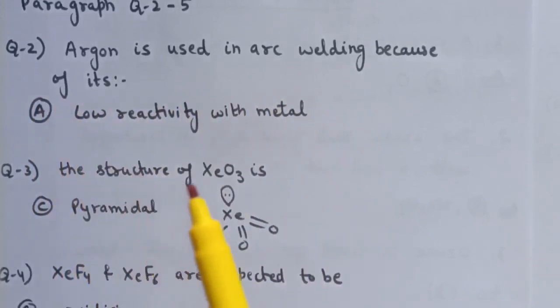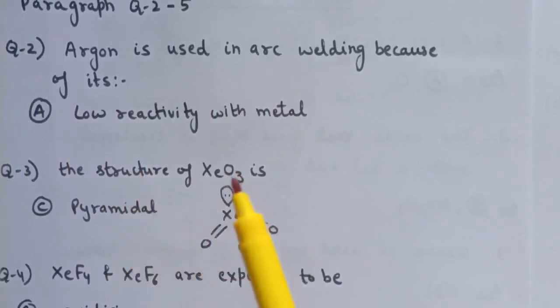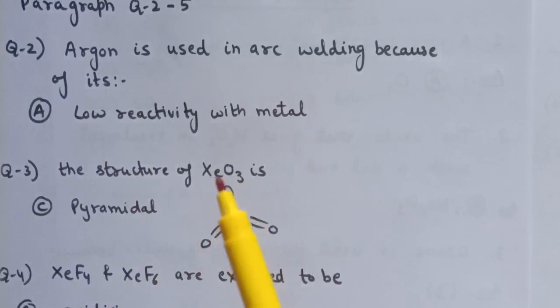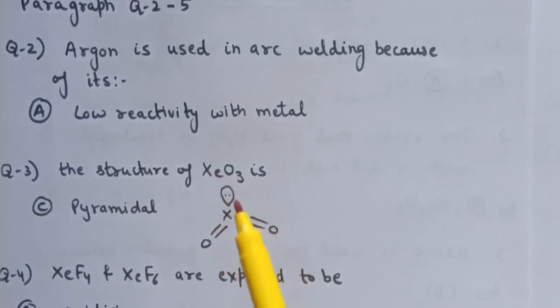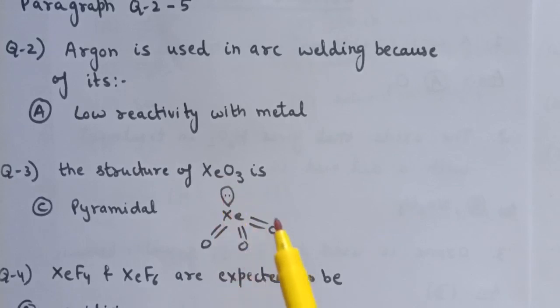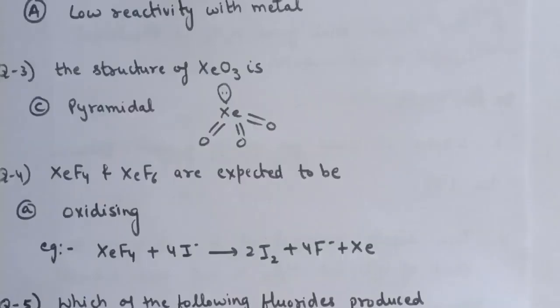Next question is, the structure of XeO3 is, and the answer is pyramidal. So xenon has 8 electrons in its outermost orbital, and therefore out of those 8 electrons 6 will form bonds with 3 oxygen, and here we are left with 1 lone pair of electrons. So when we have 1 lone pair of electrons and 3 bond pairs, the structure is pyramidal. So question number 3, option number C is correct.